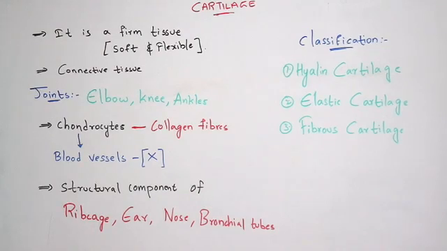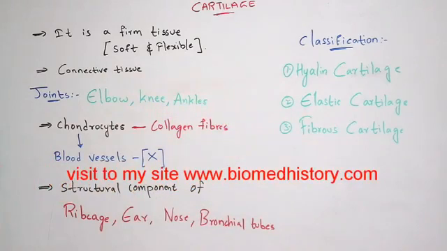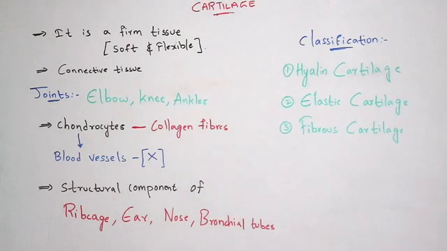Why is it said to be a connective tissue? Because it is found in many areas, including the joint regions also. For example, if you take elbow, knees, ankles, all of these three are joint regions, right? So it acts as connective tissue, and this cartilage is composed of chondrocytes.